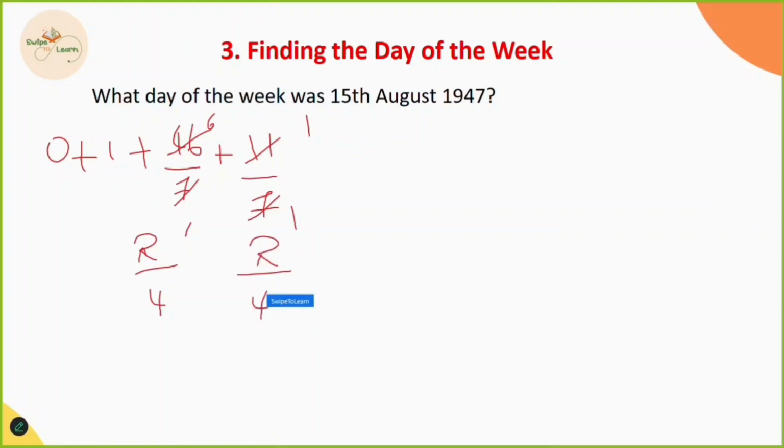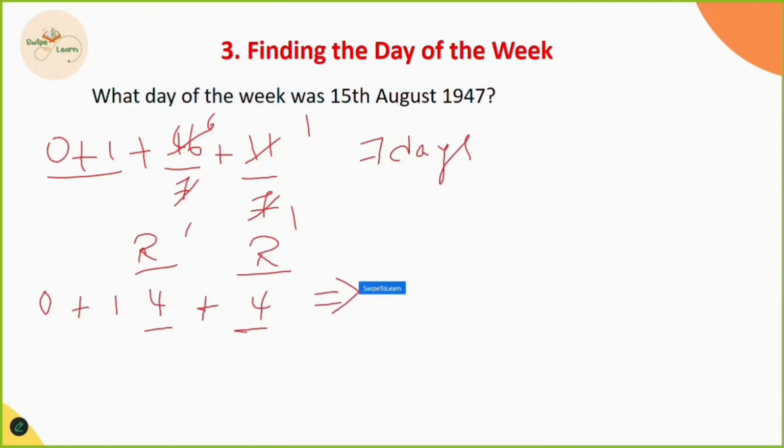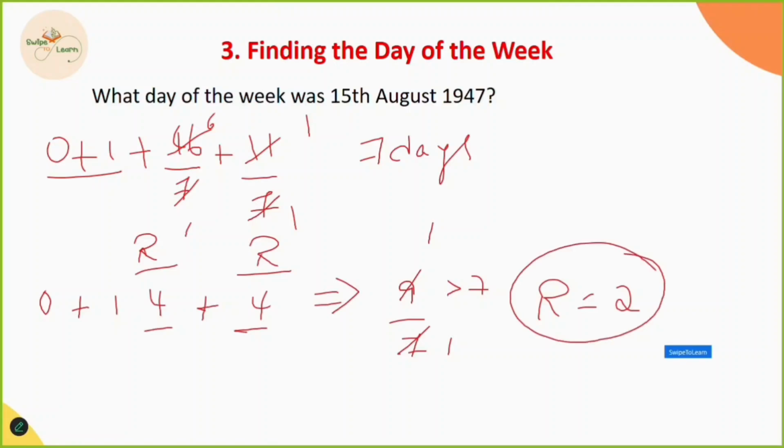Now we simplify it into the 7 days of a week. We add 0 plus 1 plus 4 plus 4. 4 plus 4 is 8 and 8 plus 1 is 9. Again, 9 is greater than 7. What do we have to do? The number should be less than 7 because we have only 7 days per week. When I divide 9 by 7, 7 ones are 7 and the remainder is 2. This is the final year code.